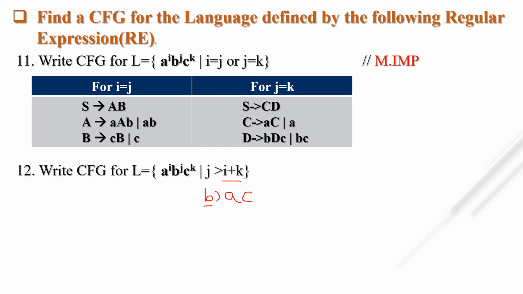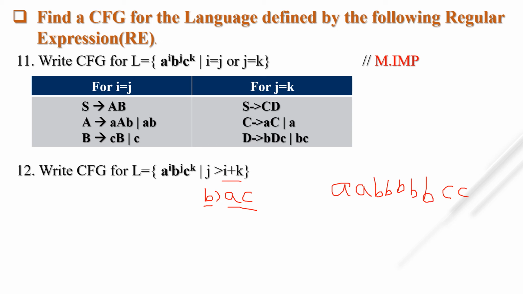The occurrence of b is greater than the occurrence of a and c. Suppose a and c occur in the string 2 times, so b must occur 5 times: 1, 2, 3, 4 and 5. Then and only then this condition will be true.